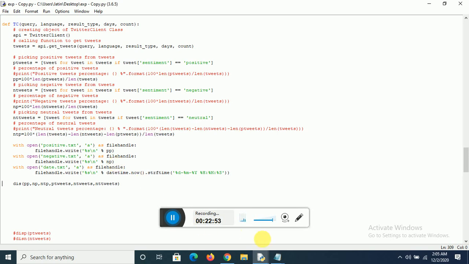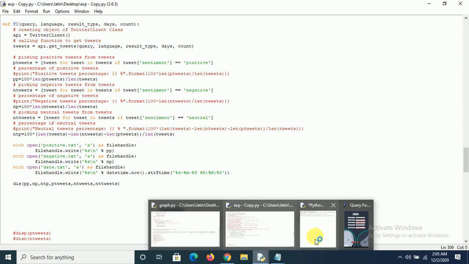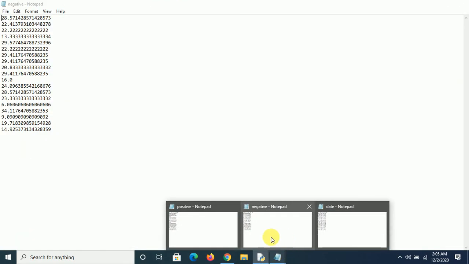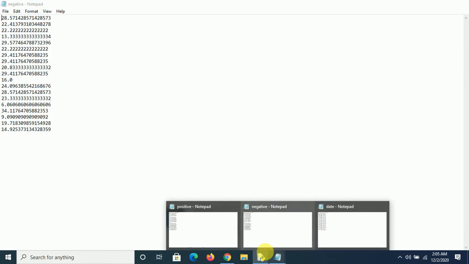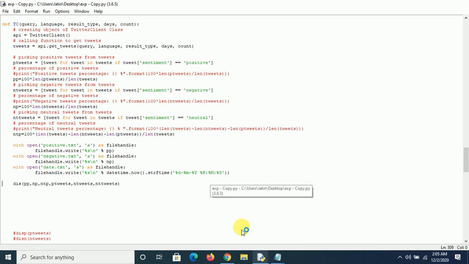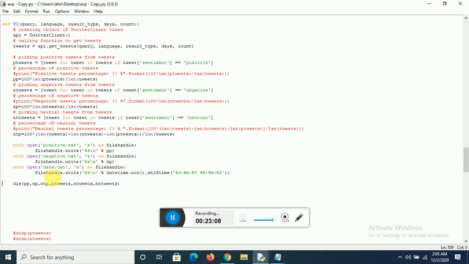So we store all the positive tweets in the positive file and the negative tweets in the negative file, and the date on which the function was run is also stored accordingly. In date.txt, we store the date and time at which we are running the application.